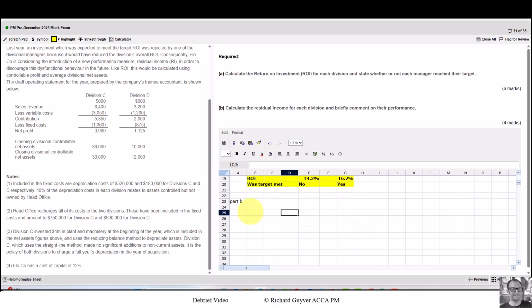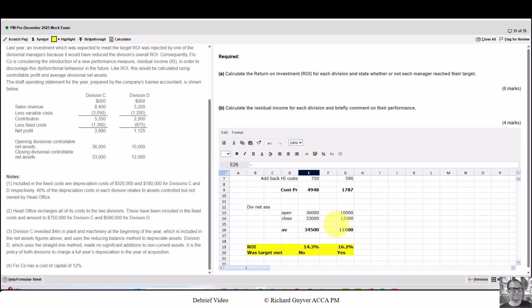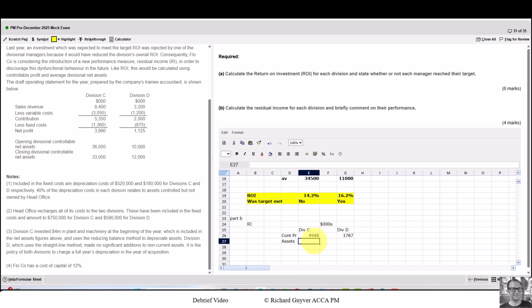So part B, we're finding the residual income. The controllable profit we've already worked out above. The net assets we've also worked out above. So the imputed interest is at 12%. We know that because we're told the cost of capital is 12%.